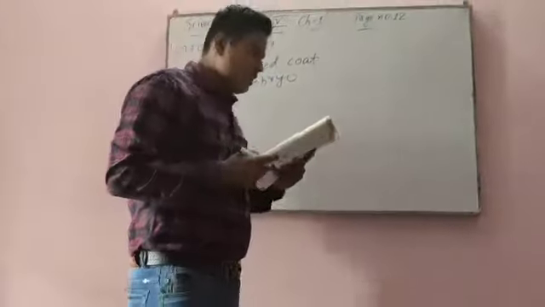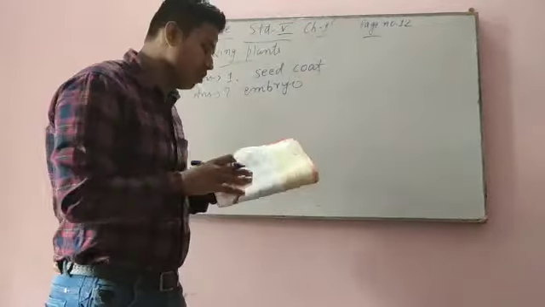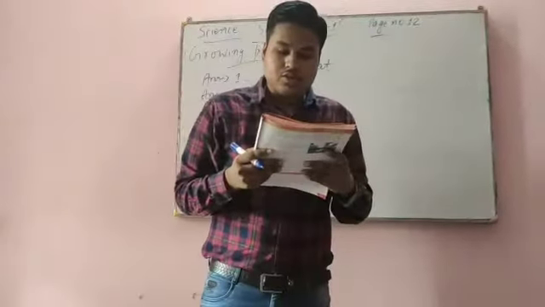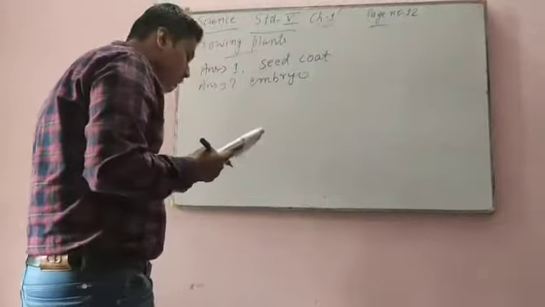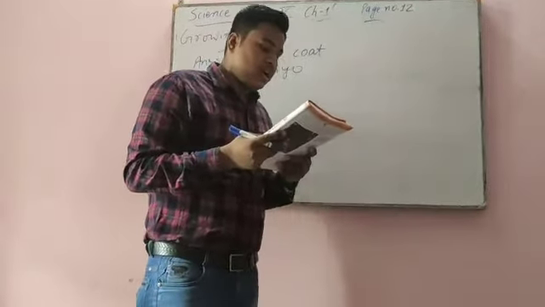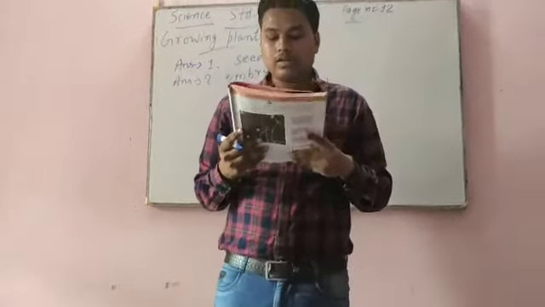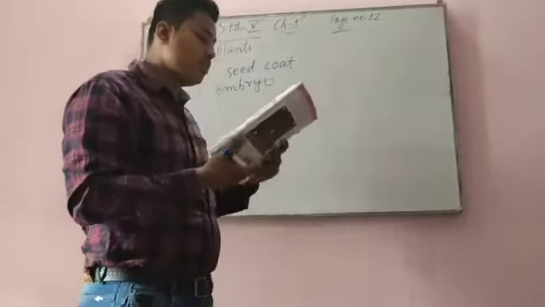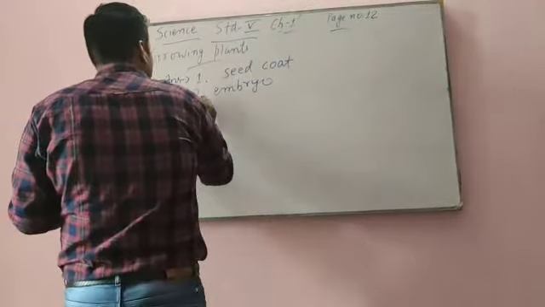Now, the dash stores food for the embryo. Which one? Cotyledons or root? Now again come back to page number 10. Just beneath the seed coat lie one or two seed leaves called cotyledons. Seeds that have only one cotyledon are called monocot seeds. Seeds that have two cotyledons are called dicot seeds. The cotyledon stores food for the embryo. Which stores food? The cotyledon. So answer number 3 is cotyledons.